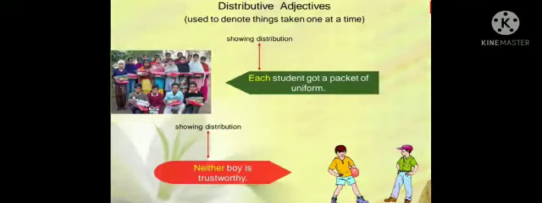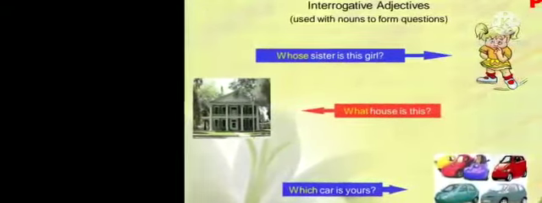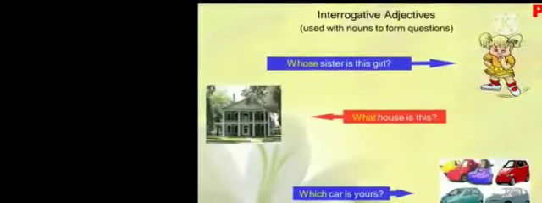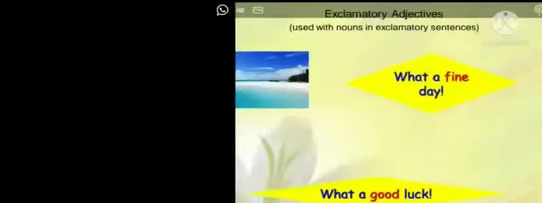Next is distributive adjectives. It is used to denote things. Now next is interrogative adjective. It is used with nouns to form questions, means ask questions. Now next is possessive adjective. It shows possessions or belongings. Now next is exclamatory adjectives.